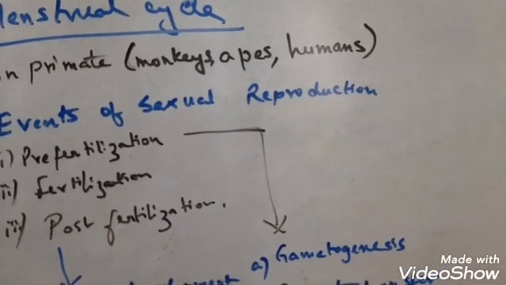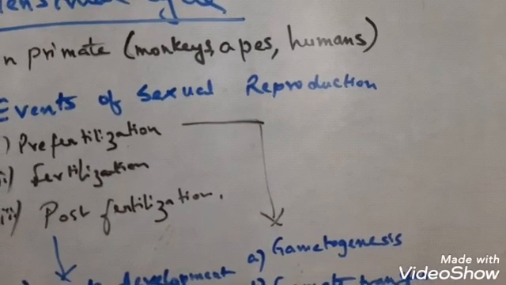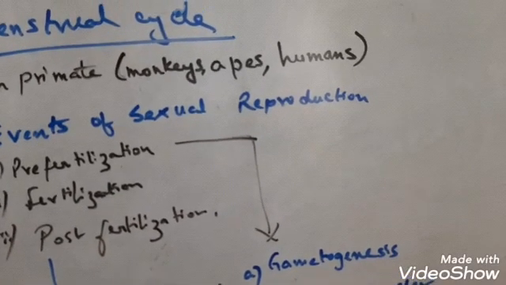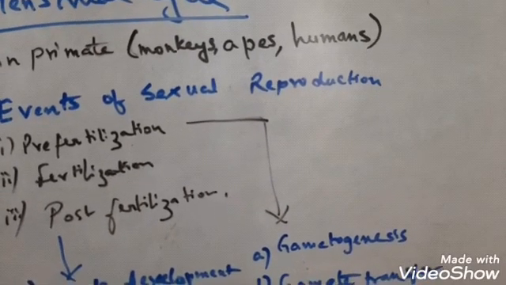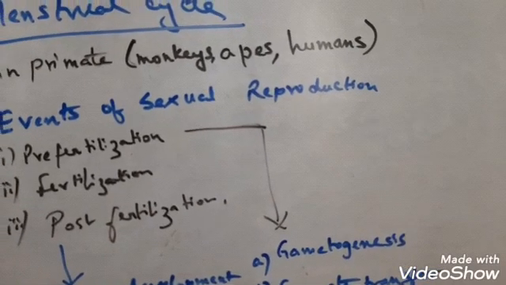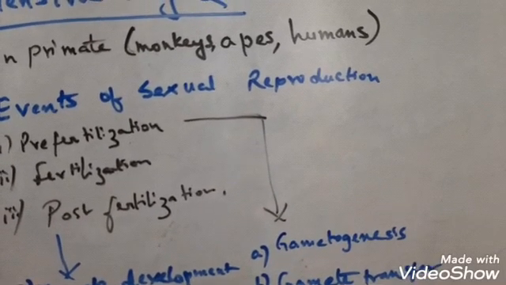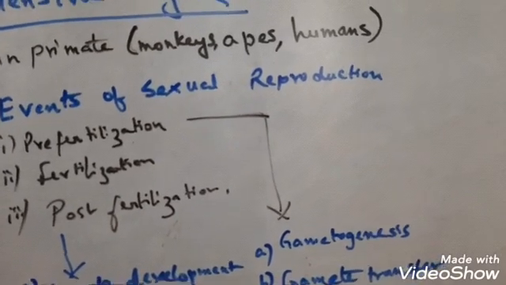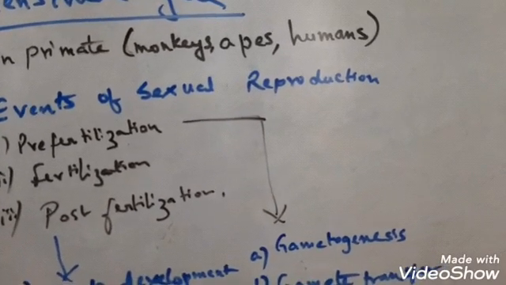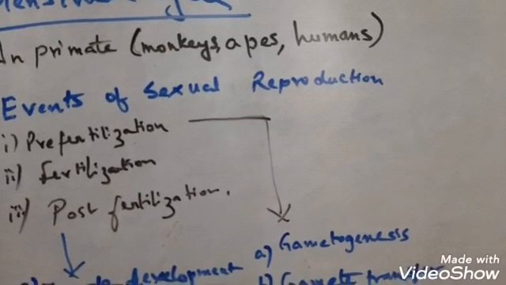When the male and female gametes are formed, they are ready to fertilize. When the male and female gametes are similar in appearance and it is not possible to differentiate which is the male gamete and which is the female gamete, they are called isogametes or homogametes. Homo means same.